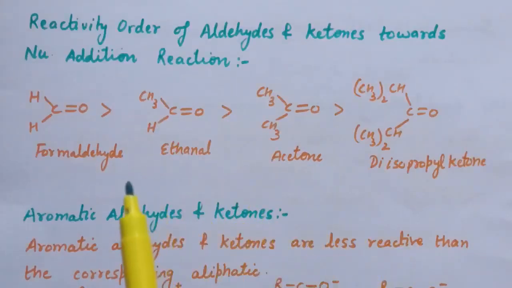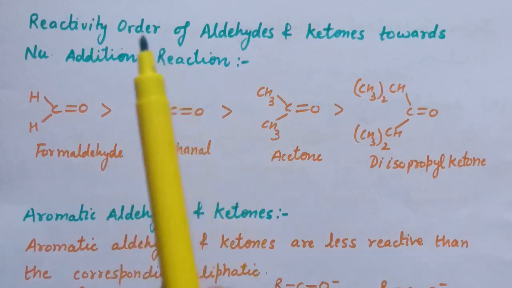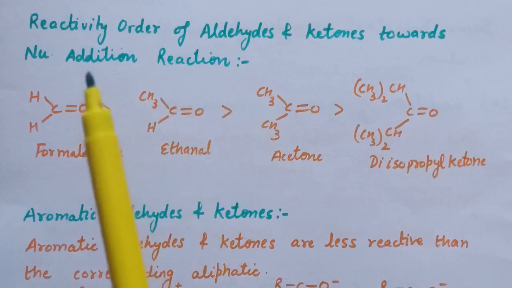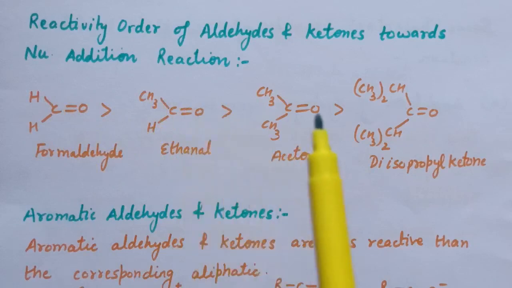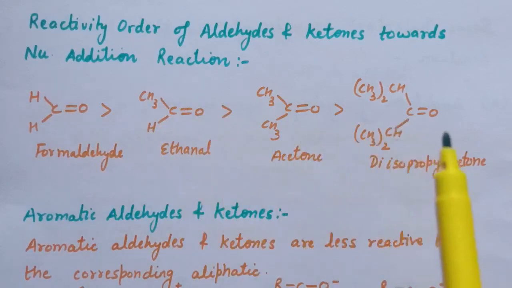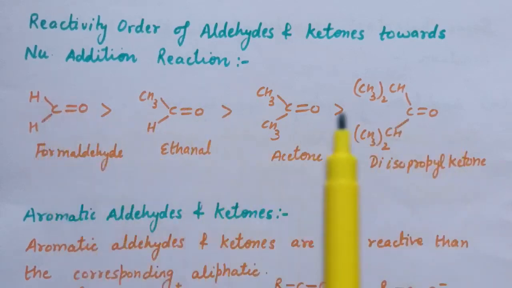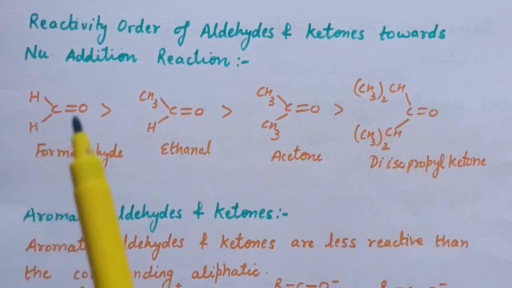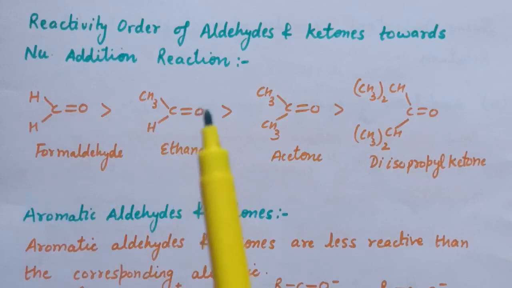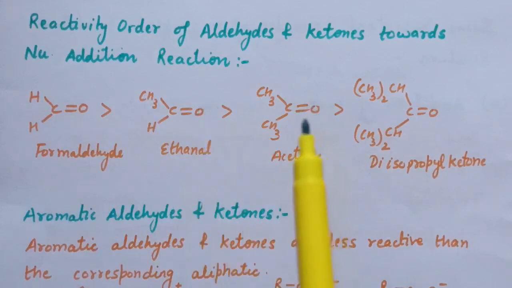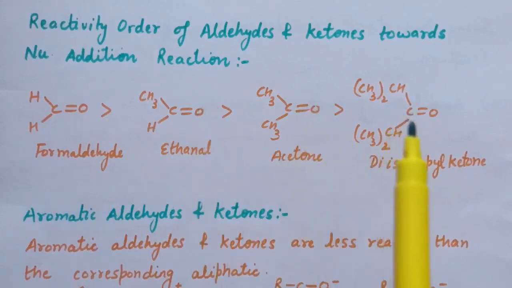So here some compounds are given, that is aldehydes and ketones, for which reactivity order is given towards nucleophilic addition reaction. Formaldehyde, acetaldehyde or ethanal, acetone, diisopropyl ketone. So among these four compounds, formaldehyde is the most reactive towards nucleophilic addition reaction. After that ethanal, then acetone, and then diisopropyl ketone.